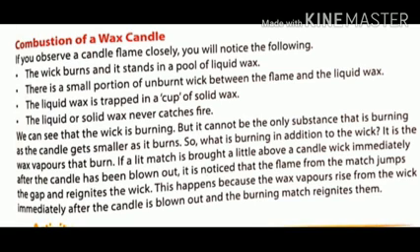The liquid or the solid wax never catches fire, but we can see the wick is burning. But it cannot be the only substance that is burning, as the candle gets smaller as it burns. So, to understand the burning process or the combustion of the candle, we first did an experiment which shows that it is not the wick that burns but the wax of the candle.